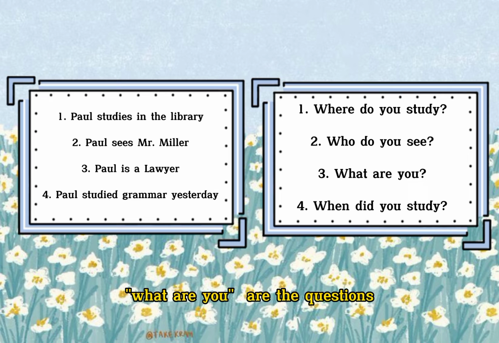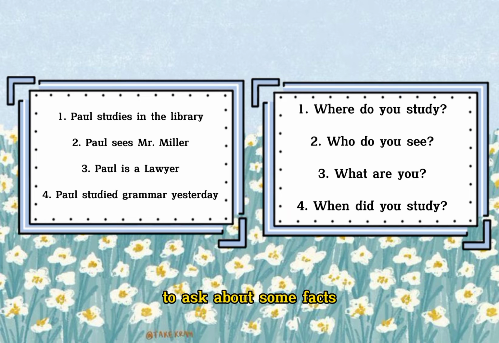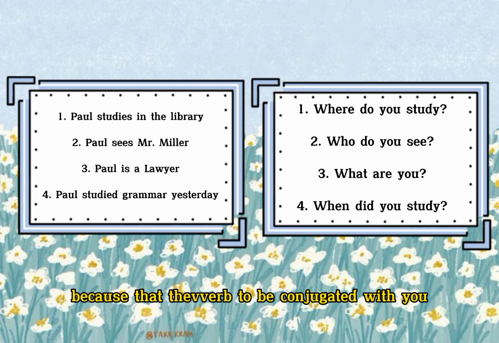And the third statement is, Paul is a lawyer. What are you? is the question. Why do we use the question word what? Because the statement told us a fact about Paul, that he is a lawyer. To ask about some facts, we usually use the question word what. Then we add the verb to be, are. Why are we using the verb to be, are? Because the subject we ask about is you. That's why we need are, because that's the verb to be conjugated with you.